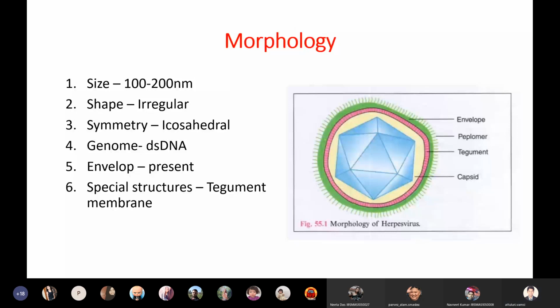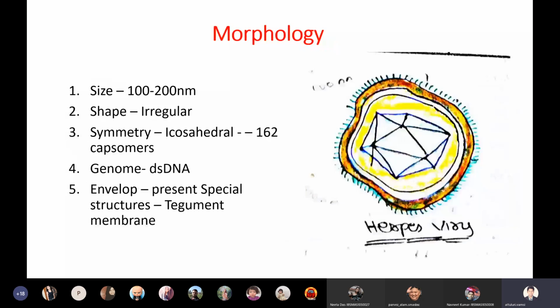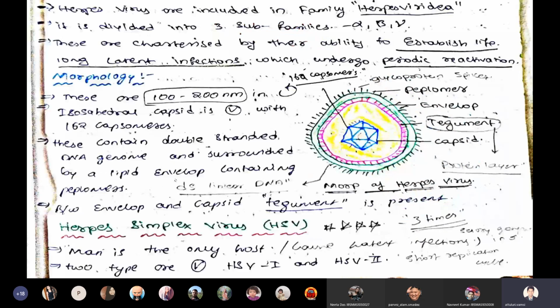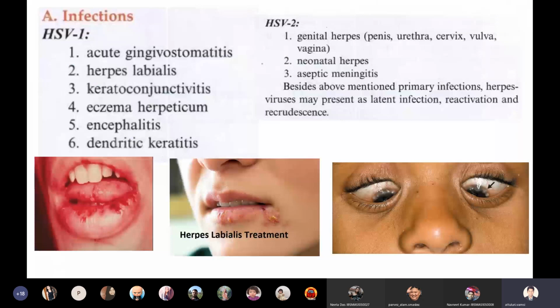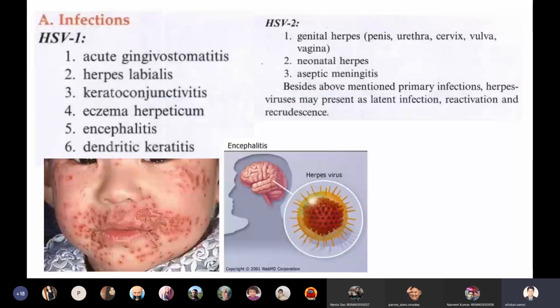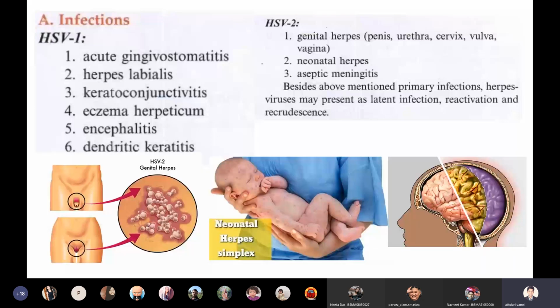Now, how to differentiate herpes simplex 1 and herpes simplex 2? Since both are very closely correlated, how do we differentiate HSV1 from HSV2? There are a few criteria. Both HSV1 and 2 can cross-react serologically.